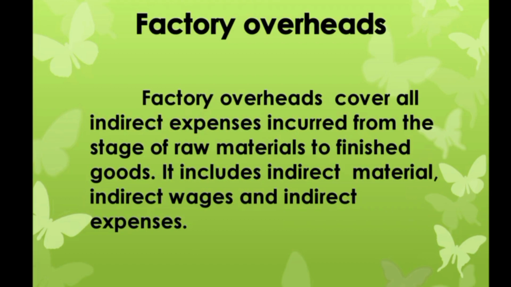Then overheads. Factory overheads. These are also called manufacturing overheads or works overheads or works on cost. Factory overheads cover all indirect expenses incurred from the stage of raw materials to finished goods. It includes indirect material, indirect wages, and indirect expenses. For example, factory rent, supervisor's salary, power and fuel, heating and lighting, depreciation on factory building, etc.